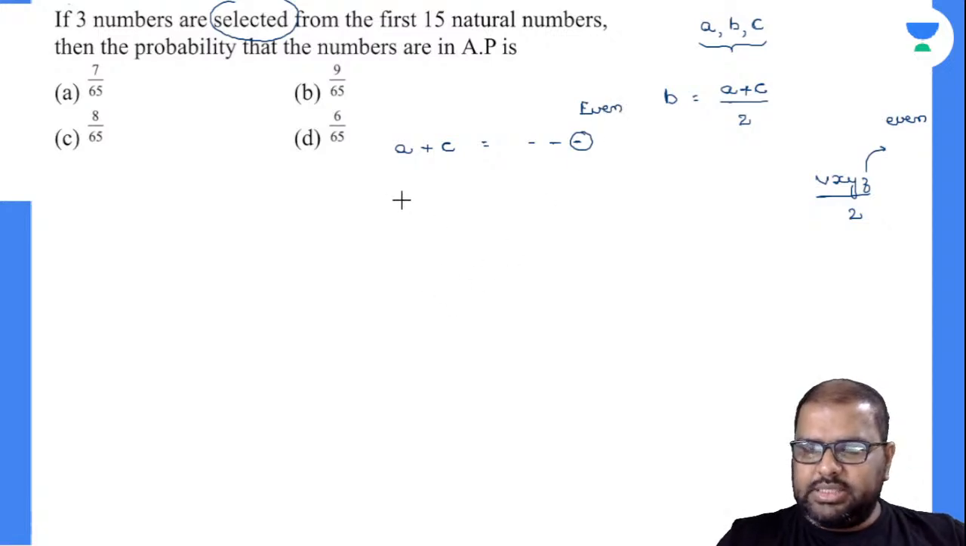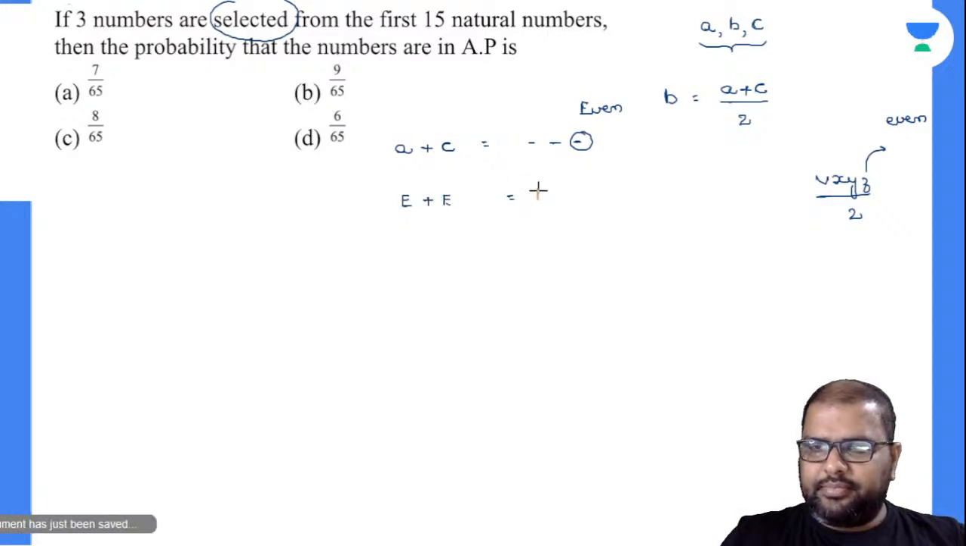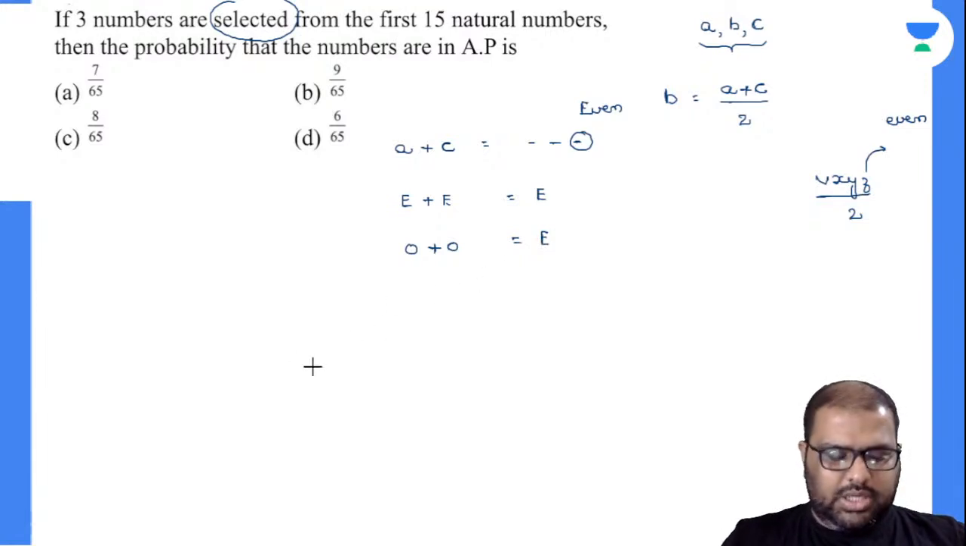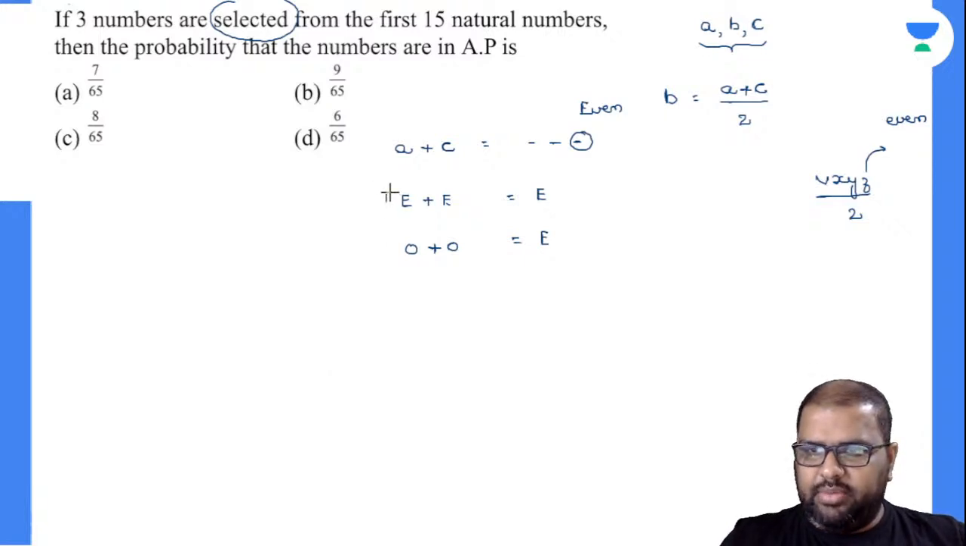So we have three choices. If A is even, C is even, then my answer will be even. If my A is odd, if my C is odd, then my answer will be an even number. Remaining choices, odd plus even will be odd, or even plus odd will be odd, so I cannot take them. These are the two favorable cases.